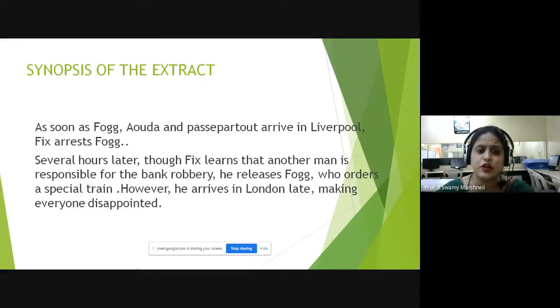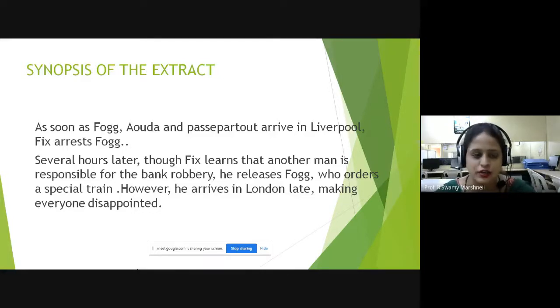Now, as soon as Fogg, Aouda, and Passepartout arrive in Liverpool, Fix arrests him. After the bet, after the challenge is accepted by Phileas, he moves on to complete the challenge. Detective Fix thinks that it was Fogg who has done the bank robbery. So when they arrive at Liverpool, Detective Fix arrests the protagonist. Already we know that there is the limit of 80 days in which he has to complete the challenge. On the 81st day, he has to be there at the Reform Club and prove that he has completed the challenge. Otherwise, he would lose his wealth, or he would lose the bet.